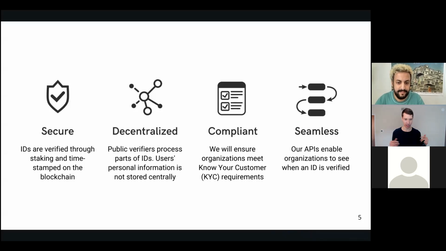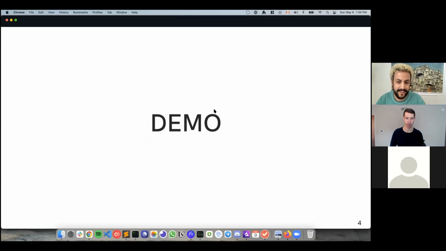So what we're building is secure, it's verified through staking, and it's decentralized because public verifiers process only parts of IDs, which we're calling chunks, which we'll show you in a minute. It's compliant because we work with organizations and we would continue to work with organizations to meet their requirements, and it's seamless. Our APIs enable organizations to see. I'll pass it to Hamza for a demo.